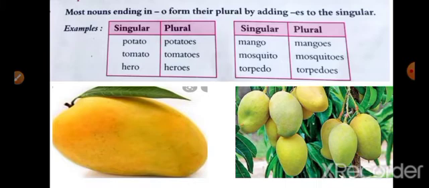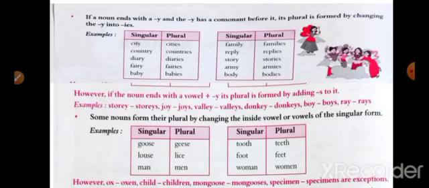Examples: potato, plural potatoes. Singular tomato, plural tomatoes. Singular mango, plural mangoes. You can see in the picture also one mango is there and here many mangoes.